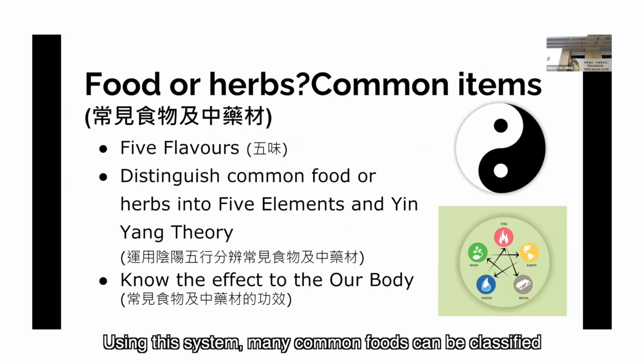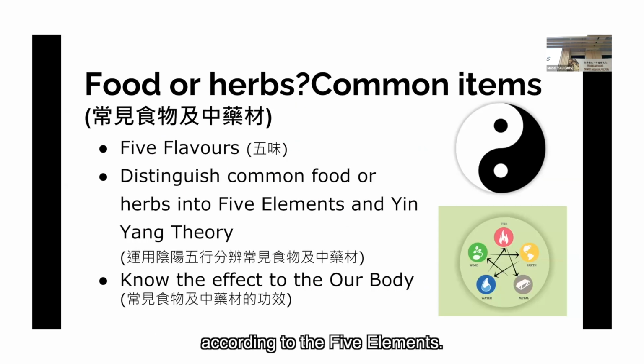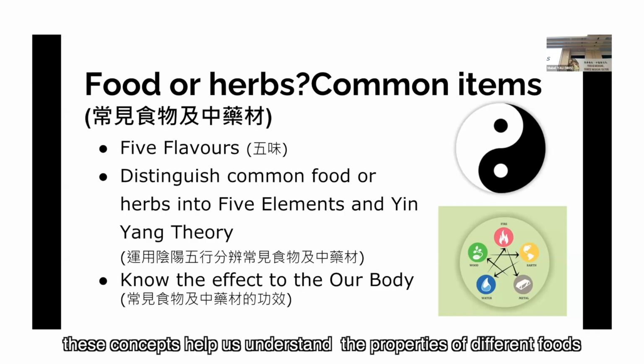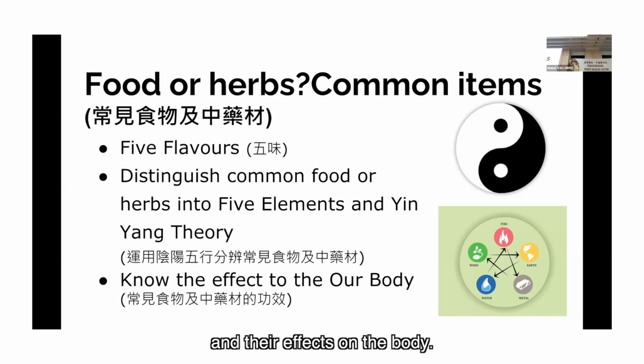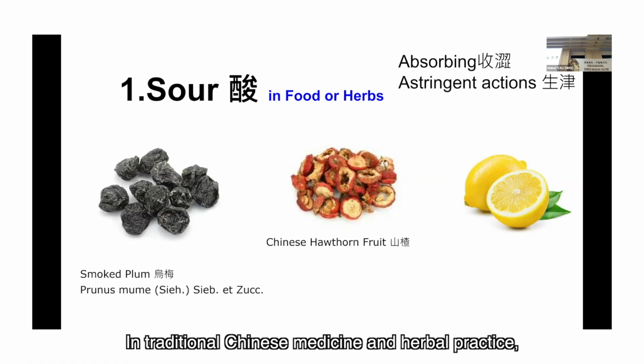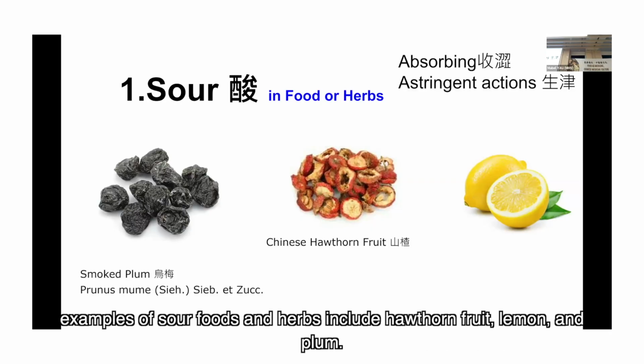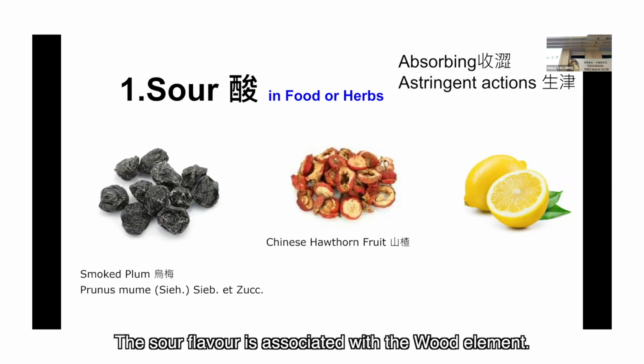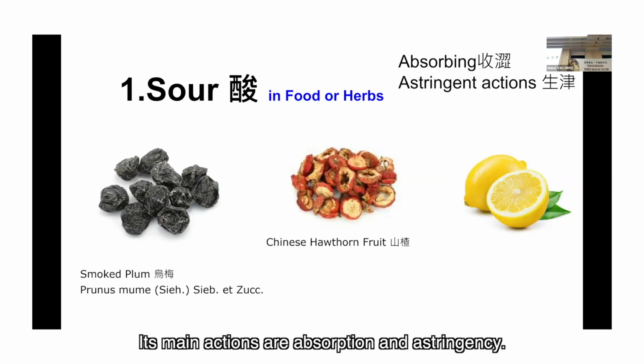Using this system, many common foods can be classified according to the 5 elements. Together with the yin and yang theory, these concepts help us understand the properties of different foods and their effects on the body. Sour food and seasonings include sumac, tamarind, and lemon. In traditional Chinese medicine and herbal practice, examples of sour foods and herbs include hawthorn fruit, lemon, and plum. The sour flavor is associated with the wood element. Its main actions are absorption and astringency.